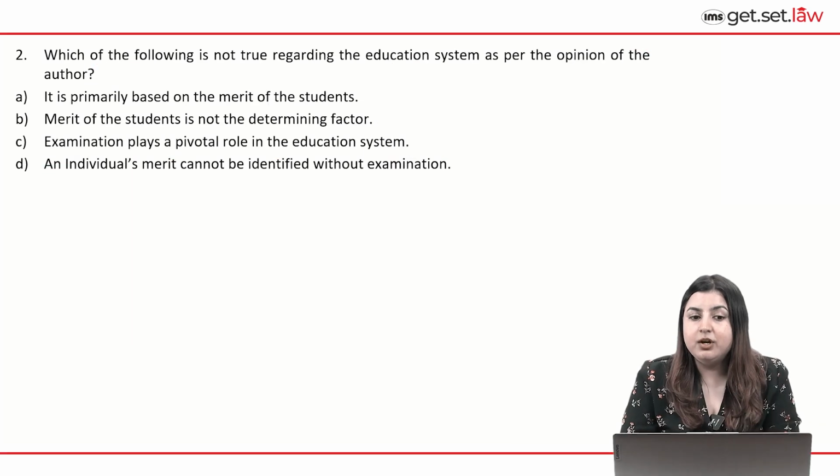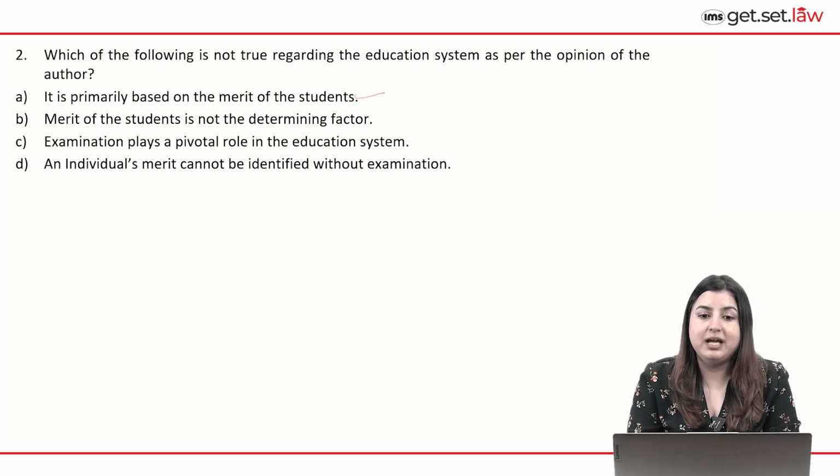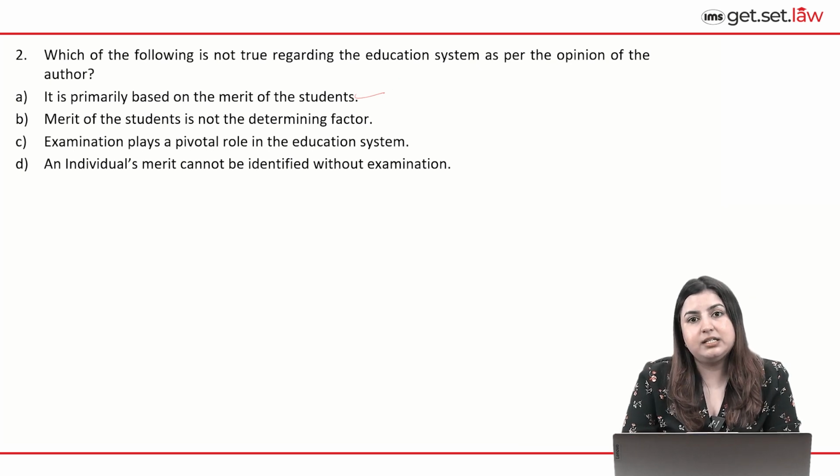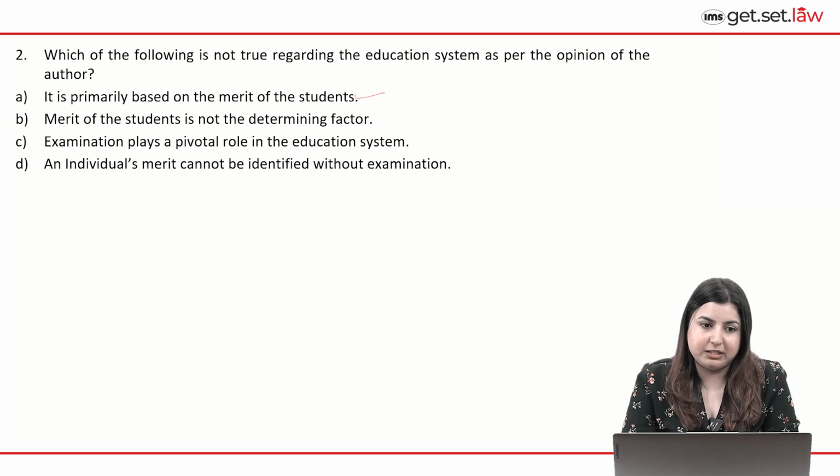Next question. Which of the following is not true about the education system? Alright. As per the author's opinion. Look at A. It is primarily based on the merit of the students. This is clearly given in the passage that the education system as is existing today is determining a student's smartness or capabilities on the basis of the student's merit. So we can obviously eliminate it because we are looking for the option which is not true about the education system. B. Merit of the students is not the determining factor.